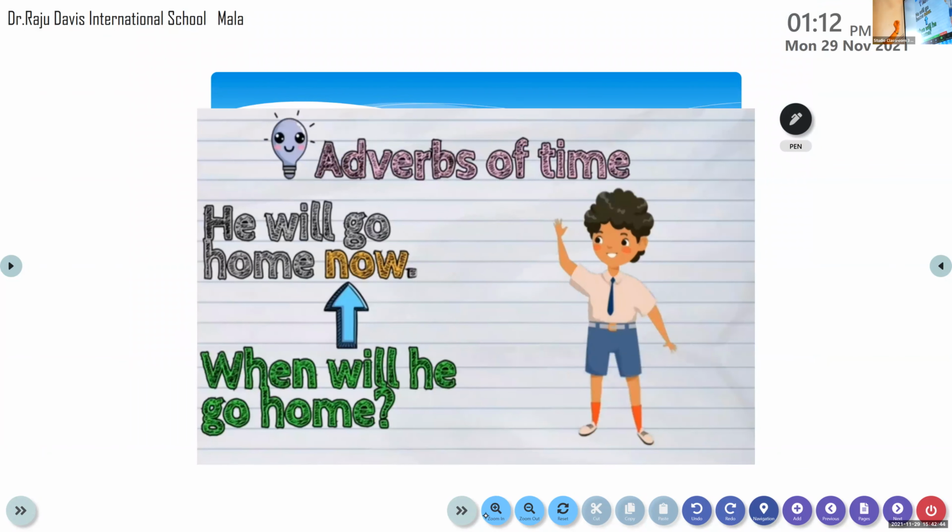Haven't we learnt it? So, he will go home now. First, we need to identify the verb in the sentence. Which is the verb there? Will go is the verb. Then ask a question. When will he go? When? Now. Now is the adverb of time. Is that clear to all of you?